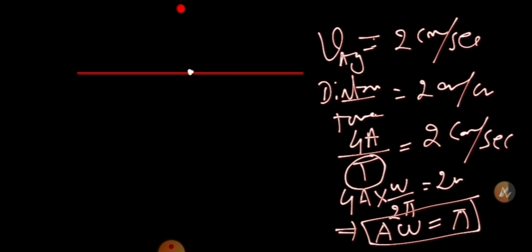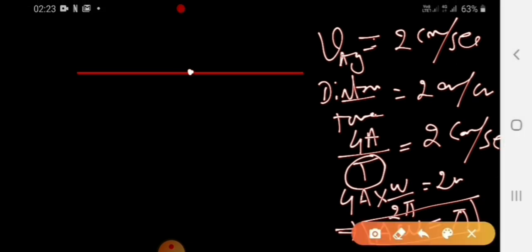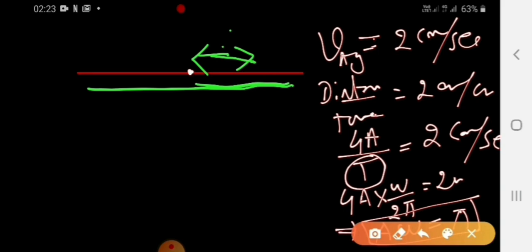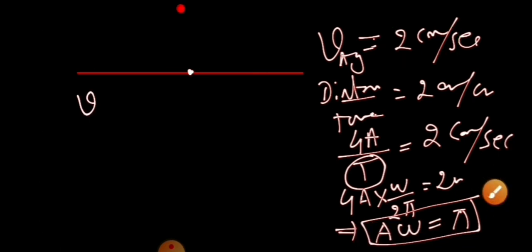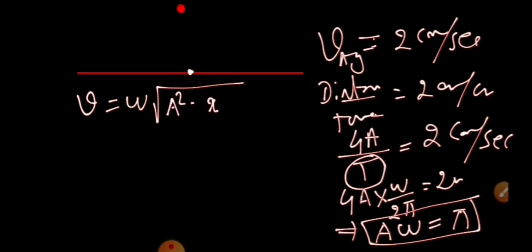Second is saying that as this particle is traveling, it goes at different speeds. When the particle is at a distance of 4 centimeter from the center, at that time it attains this speed. This is the average speed, but this speed is also being attained at a particular point. So this is your 4 centimeter given, and A is the amplitude we have taken, and we know the formula V is equal to omega under root of A square minus x square.